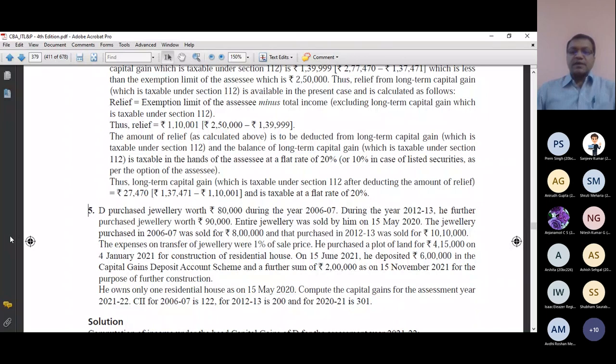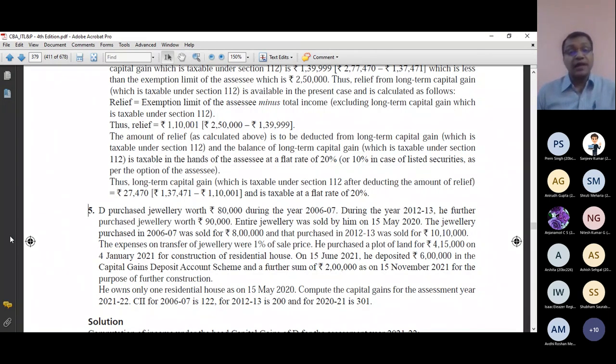Entire jewelry was sold by him on 15th May 2020, which is my previous year. The date is in my previous year. The jewelry purchased in 2006-07 was sold for 8 lakh, and that purchased in 2012-13 was sold for 10 lakh 10,000. Expenses on transfer of jewelry were 1% of sale price. It is nothing but expense on sale.